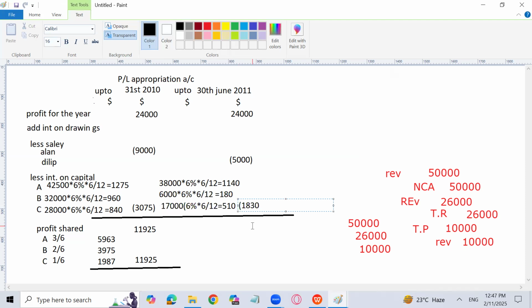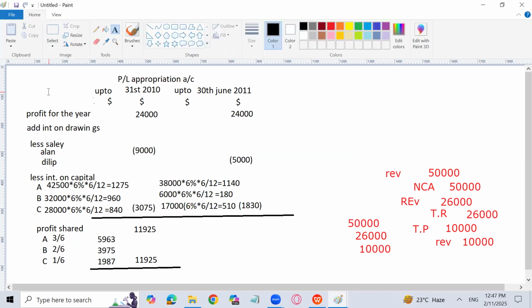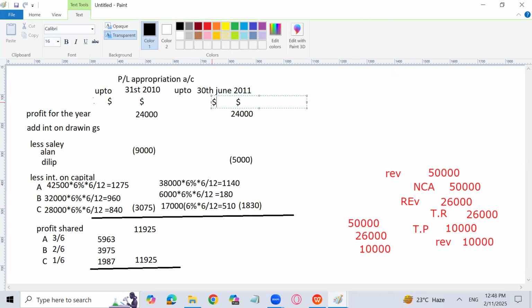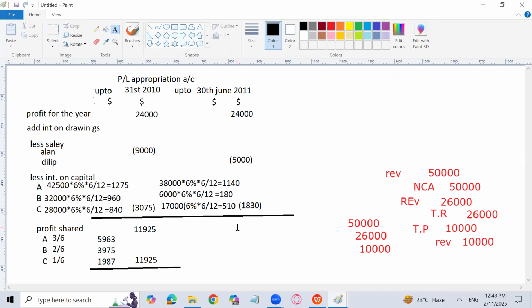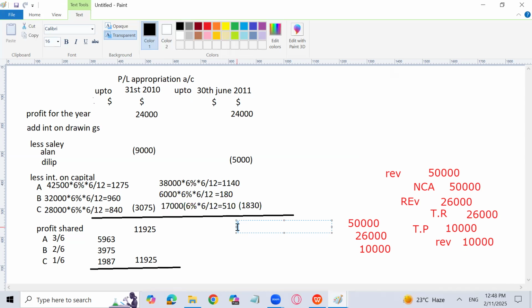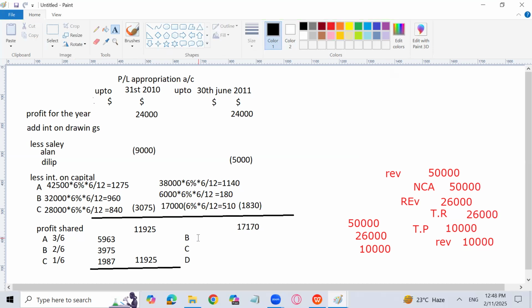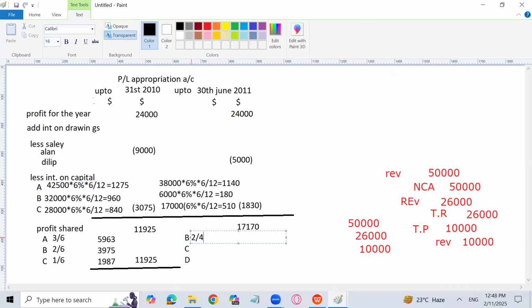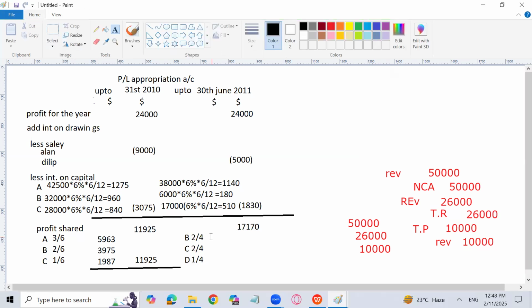1,830. So now you can find the profit shared, that how much we will be having the profit shared regarding the last 6 months or up to 30th June 2011. Yes. 17,170, and this profit will be transferred to B, C, and D, not to Ellen, because Ellen is no more partner for this partnership business. He has left the partnership business. He has retired from the partnership business. He will not get any profit.